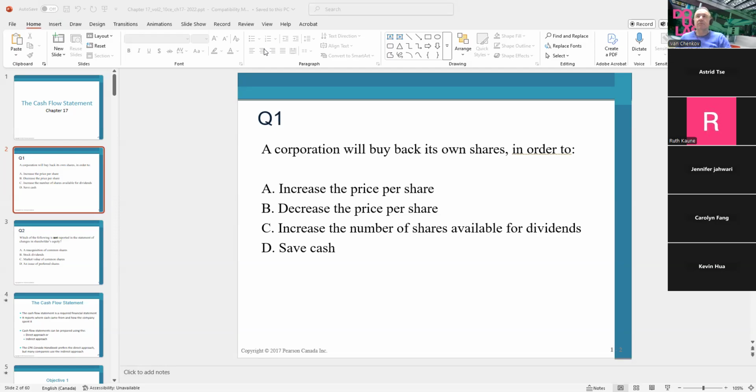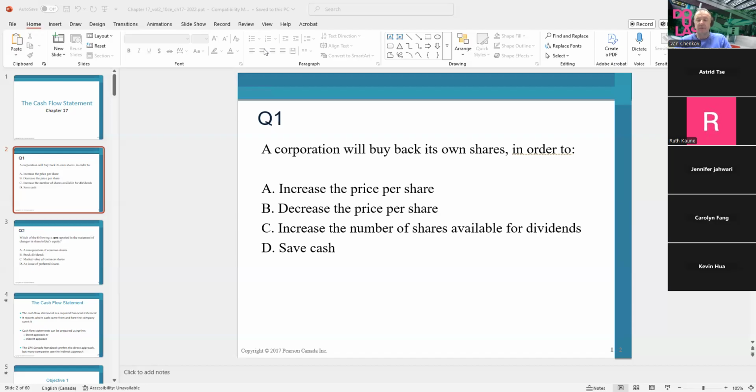What do you think the effect will be if the company pays back its own shares? Obviously, it will be impossible to increase the number of shares since we're buying our own shares. That's basically decreasing the number of shares.